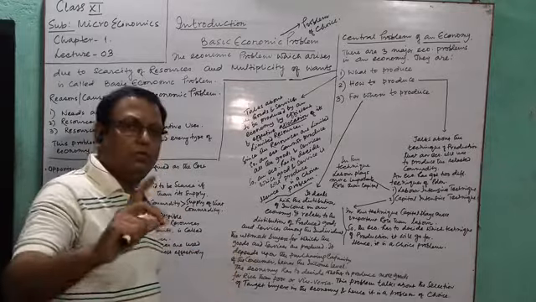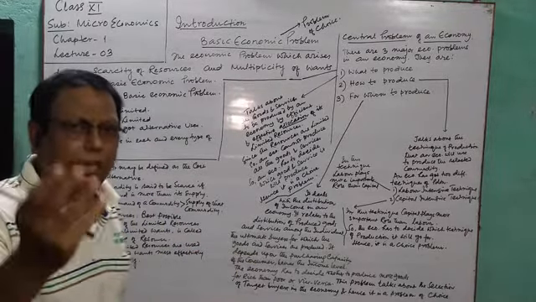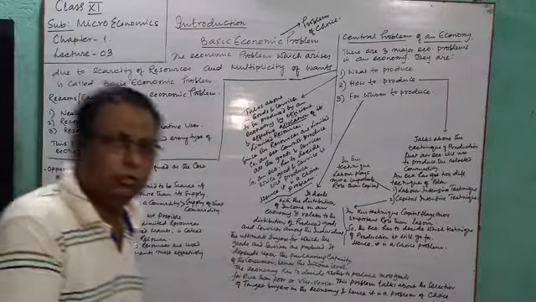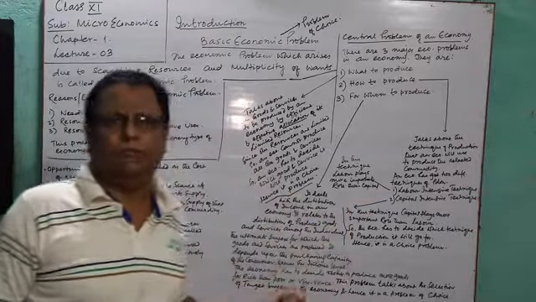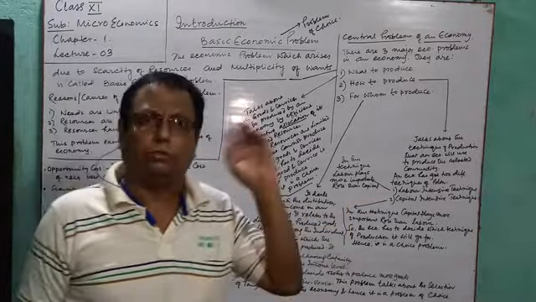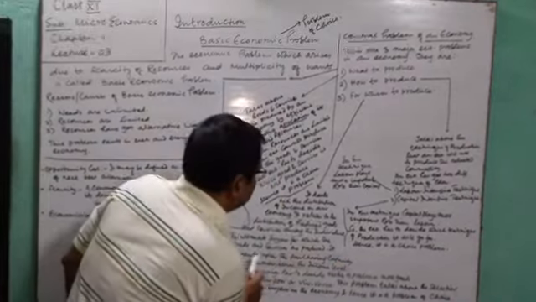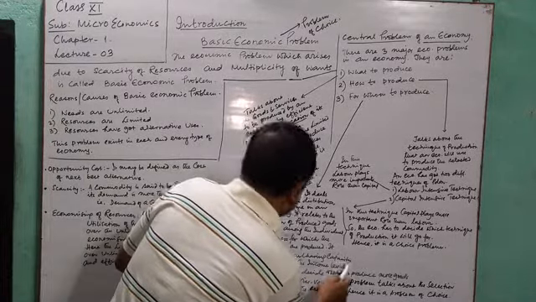So the person for whom you have produced that particular product, does he have the purchasing power to purchase that good? Otherwise, your total investment goes to no use. It is simply a waste for you. So it depends upon the purchasing capacity of the consumer, hence the income level.